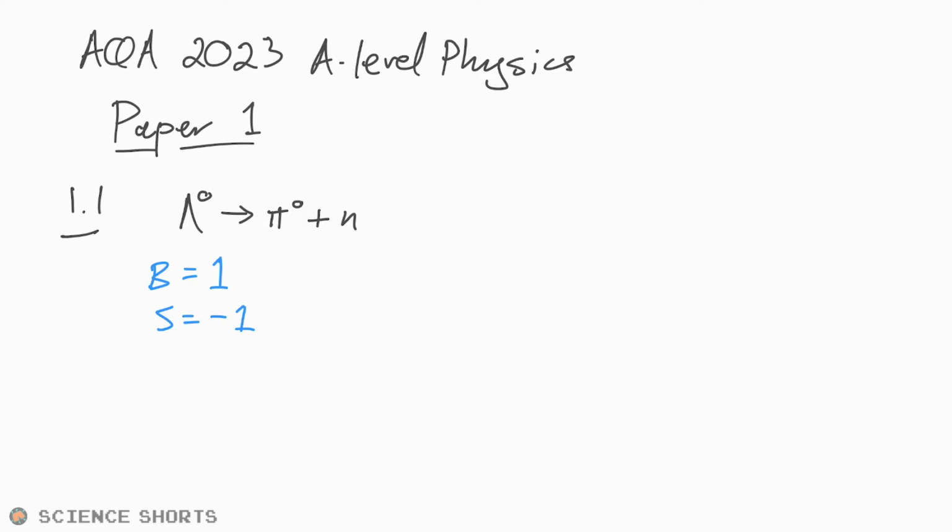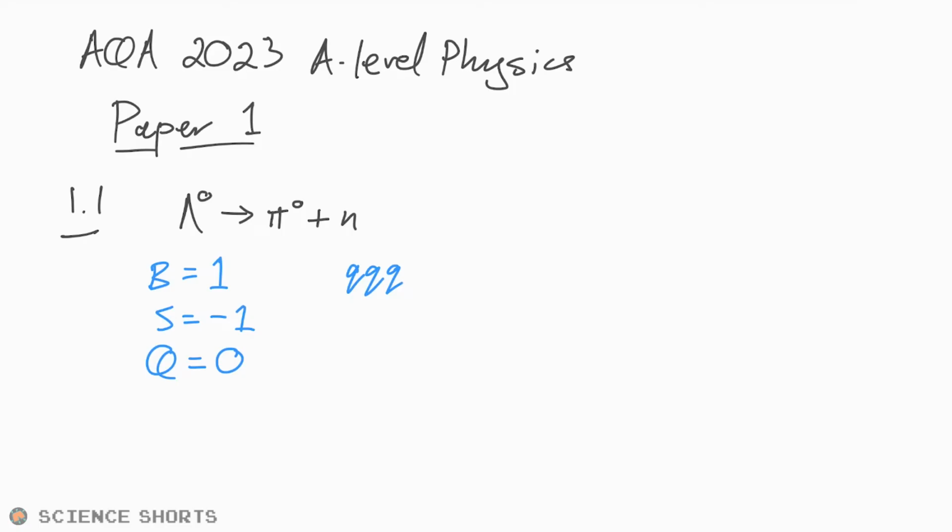First things first, we know if it's a baryon, then it must have 3 quarks. Some of them might be antiquarks, but the point is it's not a meson made up of a quark and antiquark pair. What else do we know? Well, we know that the charge must be 0 because there's a 0 on it, so all the charges must add up to 0. So what do we know has to be in there?